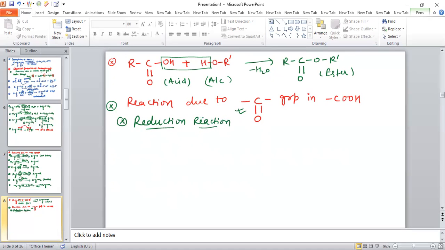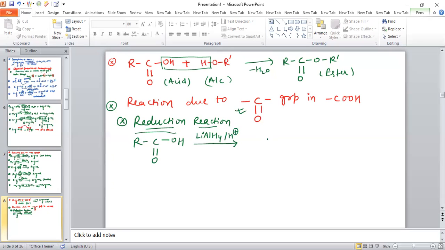See, for example, if there is a carboxylic acid like RC double bond O and OH, and the reaction of this carboxylic acid is in presence of lithium aluminium hydride in acidic medium.